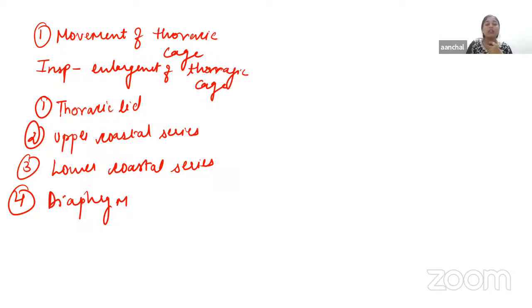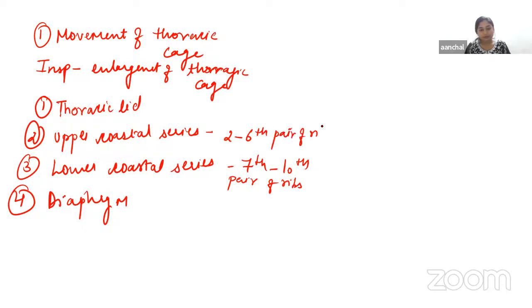Then another we have is lower costal series. So lower costal series includes the 7th to 10th pair of ribs. The movement of lower costal series increases the transverse diameter of thoracic cage by the bucket handle movement. Now what is this bucket handle movement? Like a bucket and handle, the lower costal series of ribs shows bucket handle movement by swinging outward and upward. Okay, now finally we have this diaphragm.